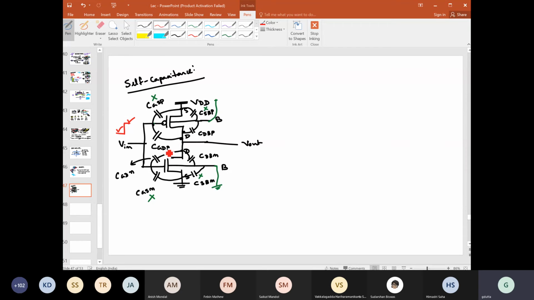That means you don't have the triode or linear region for this step input. So it is either cutoff or saturation for both NMOS and PMOS.